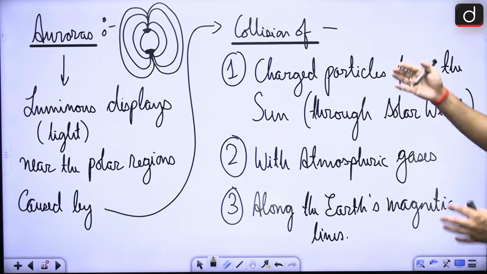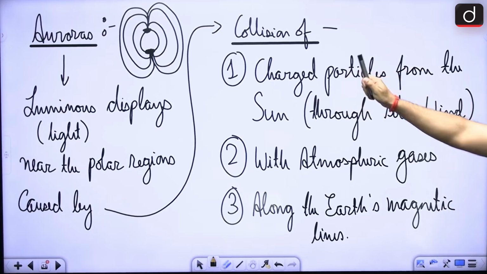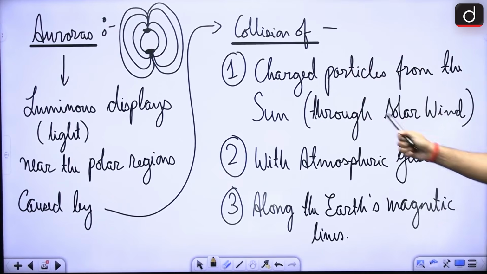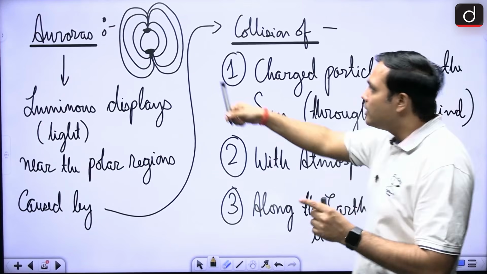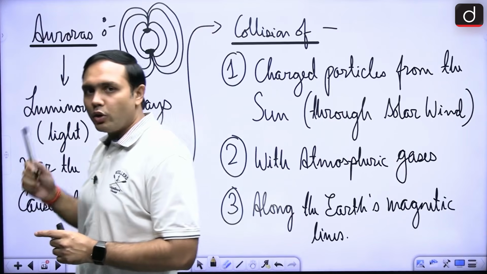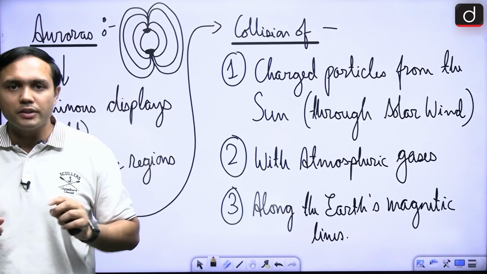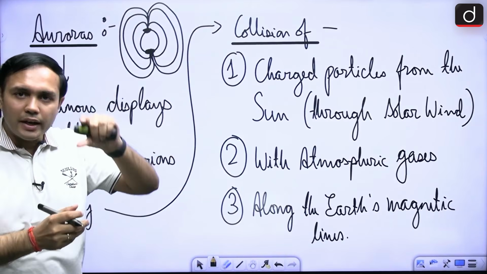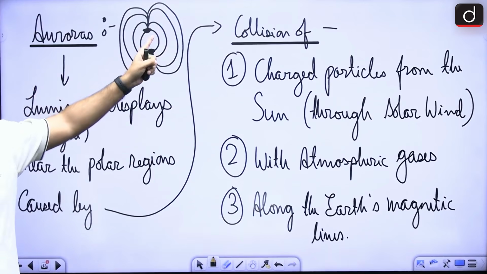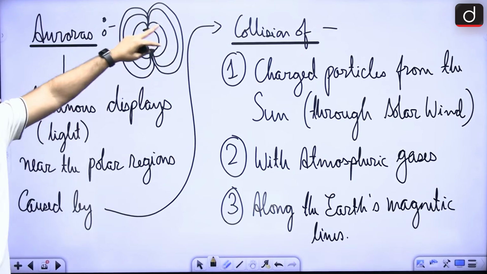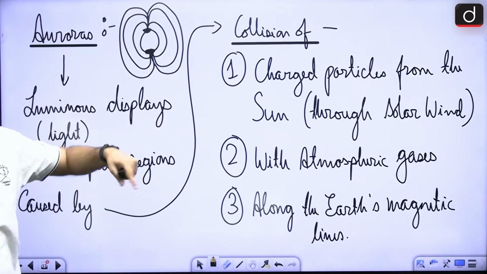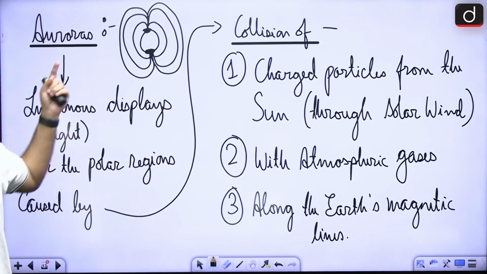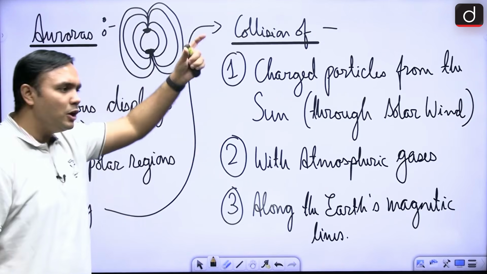What are these? So they are basically caused by the collision of charged particles from the sun, right, through the solar wind, with atmospheric gases, right? And it is happening along the Earth's magnetic lines. You remember we had talked about magnetic lines when we were looking at the interior of the Earth, which is the layer inside the Earth that is responsible for these magnetic lines. So can anyone tell me in the comment section, right? So there we are seeing a collision of charged particles from the sun with atmospheric gases along the Earth's magnetic lines, causing these luminous displays that are generally seen in the polar regions, right?